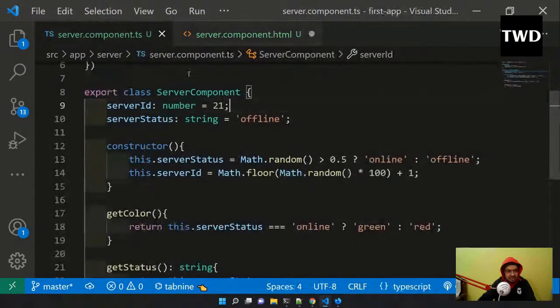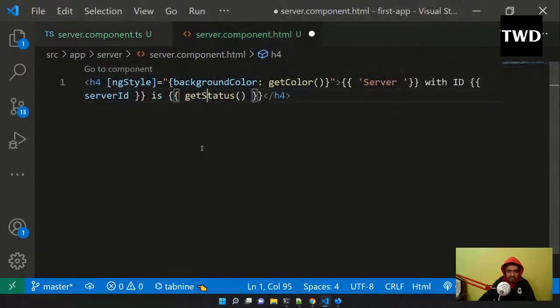As we have seen, getColor is going to return something like green or red, depending upon whether it is online or not. And online or not is decided by the constructor, which runs during the initial load. So this is how we use ngStyle: we can give something like backgroundColor and it calls the function. Okay, so I will save it.